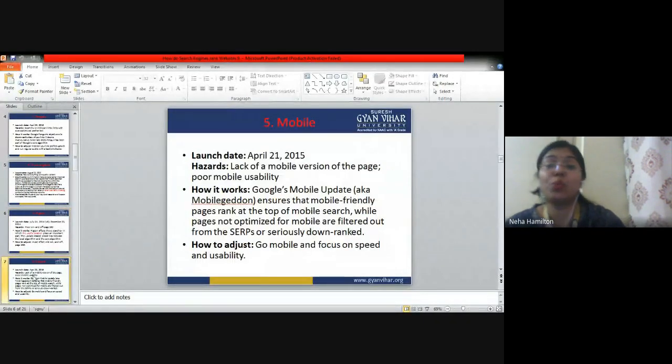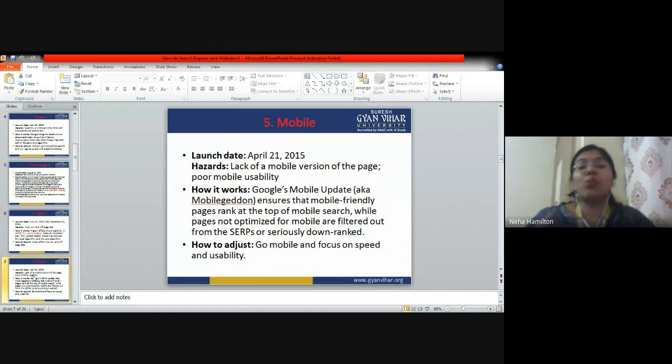Next is called mobile. Now mobile, as the name suggests, नाम से ही हमको पता चल जाता है that mobile is actually an algorithm which is only meant for mobile usage. If your website does not have a mobile version, then mobile is going to pull your ranking down, right? As I've already told you, whenever you make a website, you should always make a mobile friendly version, or you should create an application, a mobile application that users can download from the Play Store.